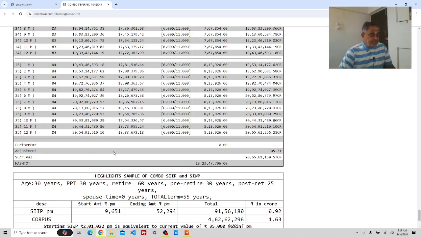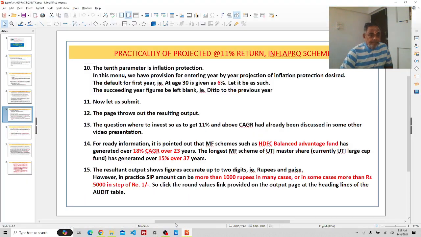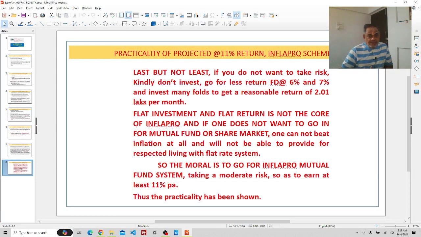Last but not least, if you do not want to take risk, kindly don't invest in mutual fund. Go for less return, FD at 6%, 7%, and invest many folds to get a reasonable return of 2.9 lakhs per month.